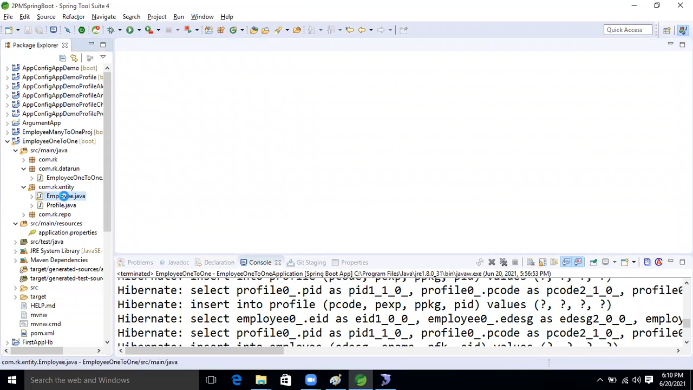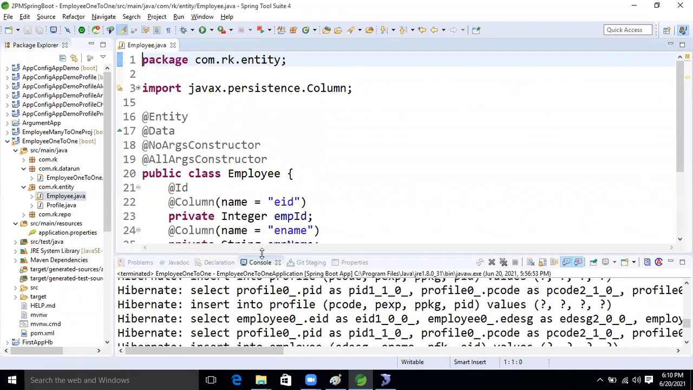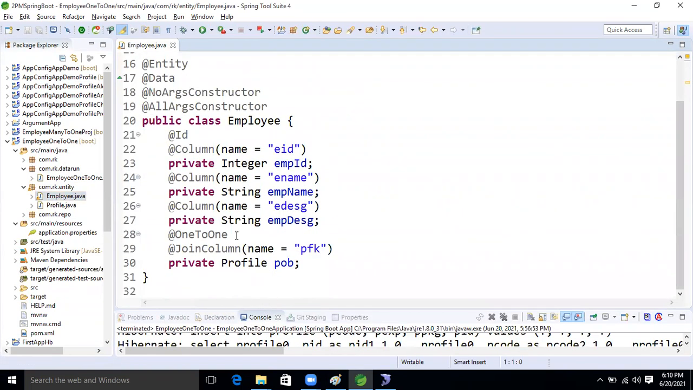Okay, guys. See, that Employee is there, right? By default, the one-to-one relationship is there, which means it is eager only, right? Eager only. Good.